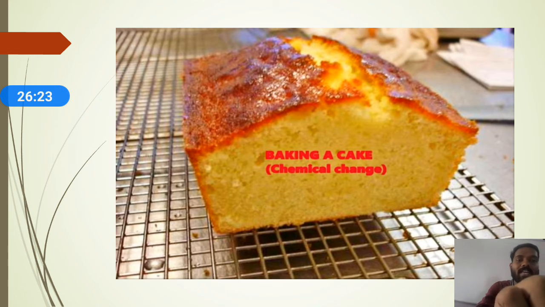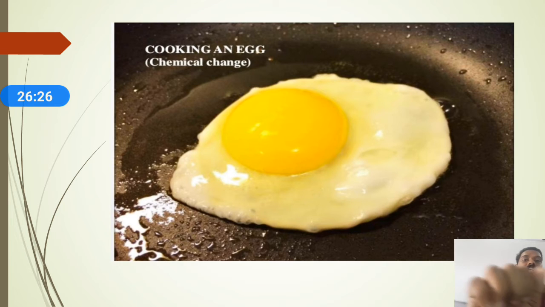Now I'm going to take the next example: cooking of an egg. Look at here, cooking of an egg is also a chemical change. Why? Because it is converting the raw egg into a boiled egg, or the raw egg into an omelette. Then we can say new substances are formed, because the taste is changed. And also you can say that it is an irreversible change. Once the raw egg is made into an omelette, you cannot get it back into the egg again.